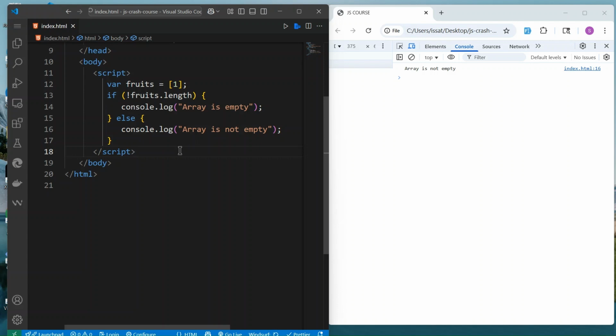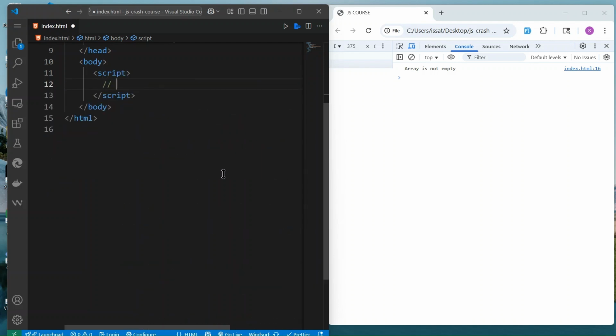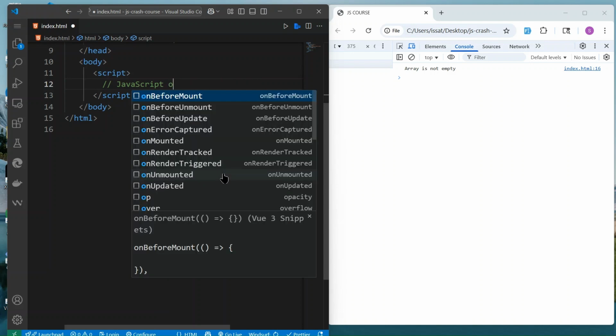Next, we talked about array, so we also got object. We can clear this. We'll get back to this one. So we also got the JavaScript object.